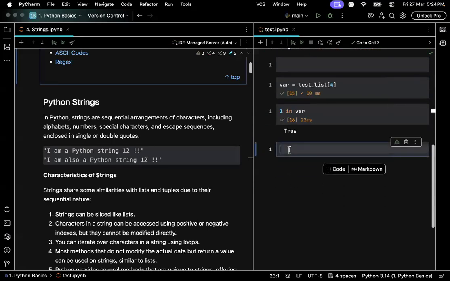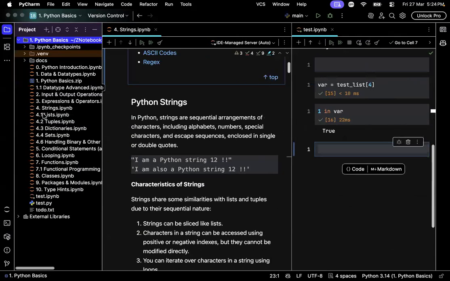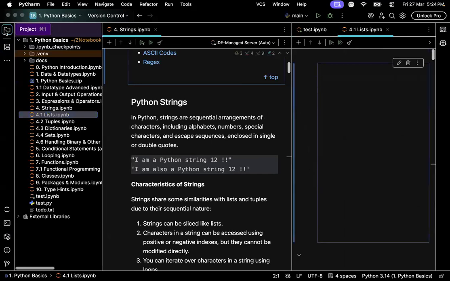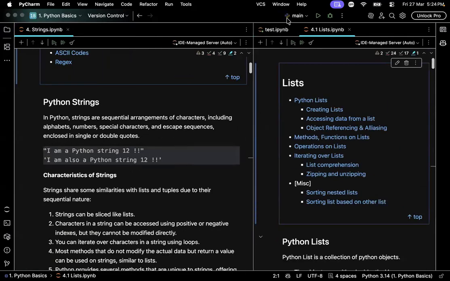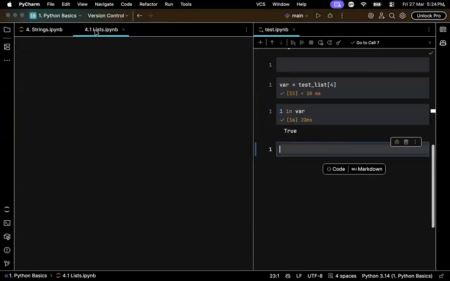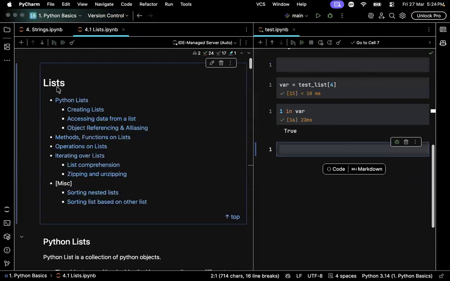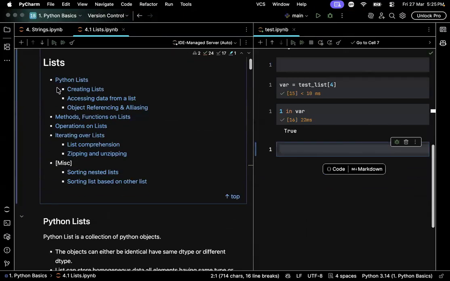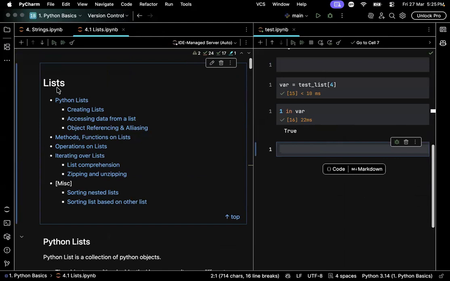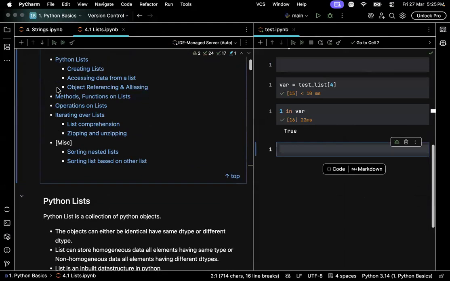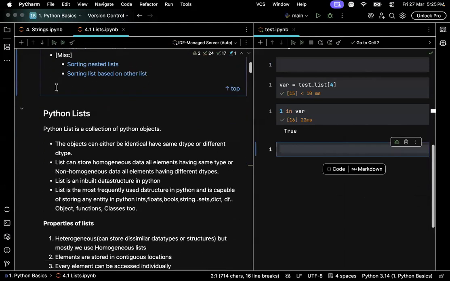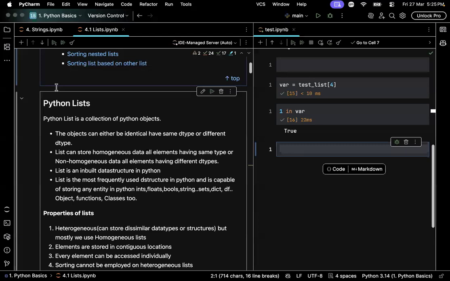Now here is the most confusing part. We will go over slicing. Now we learned how to create a string, list, and a tuple. We learned how to access a single element from a string, list, and a tuple, either using positive index or negative index. Now we will try to learn how to get multiple elements from a string, list, or a tuple at once.